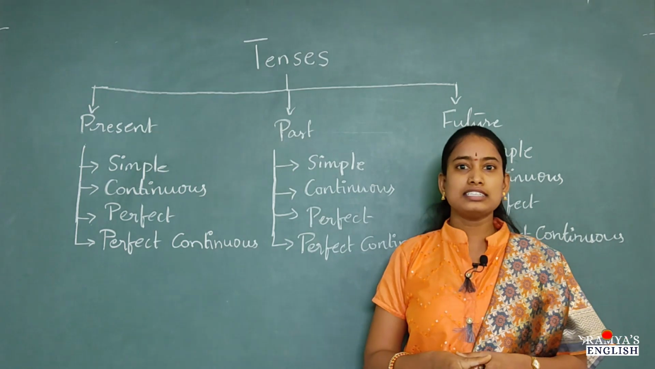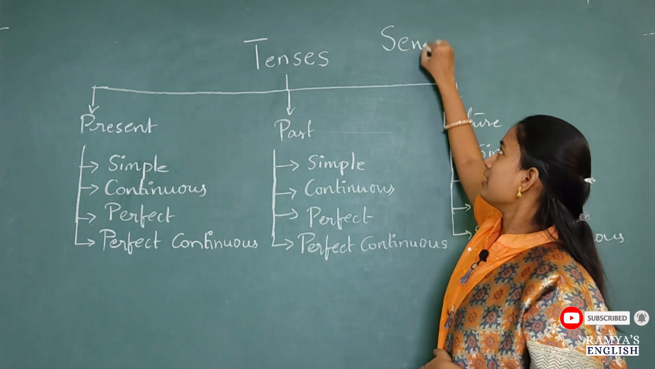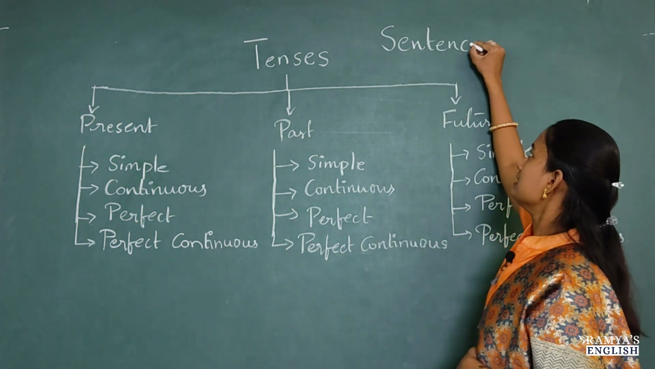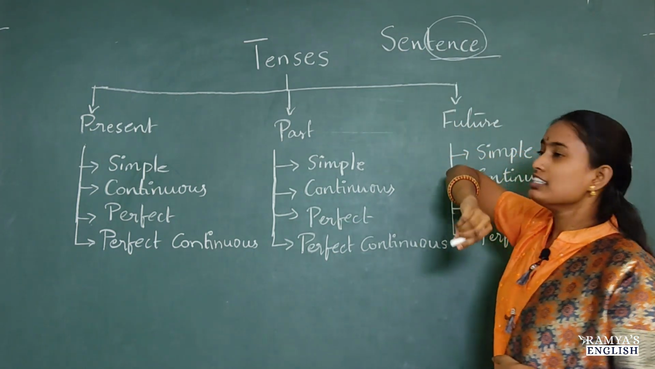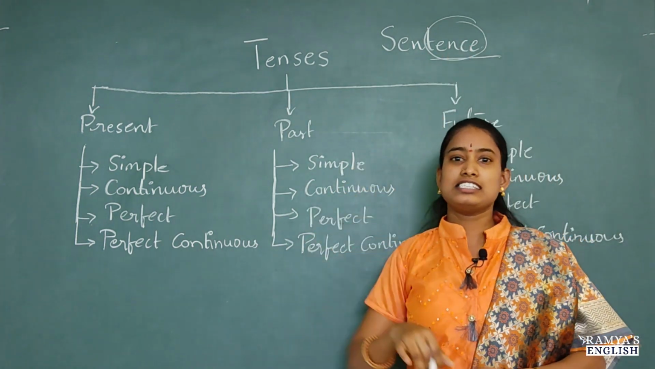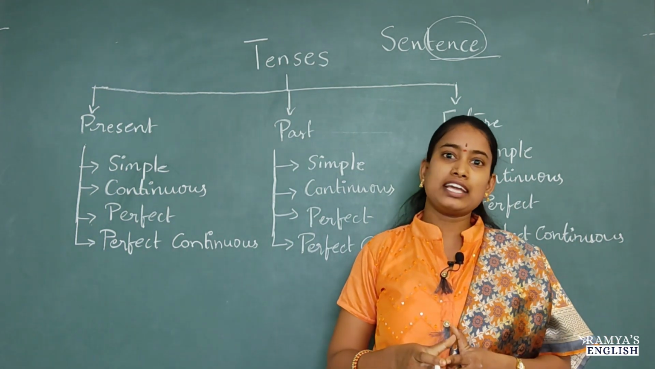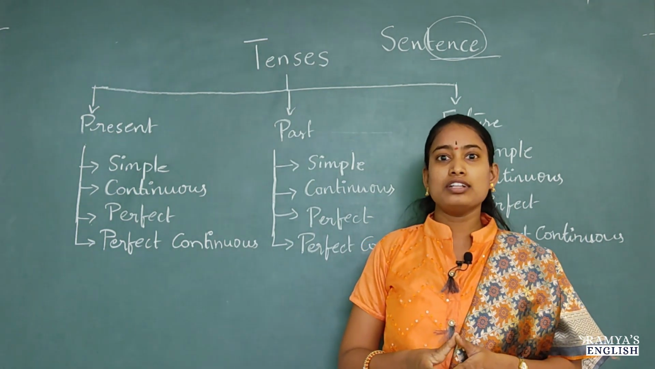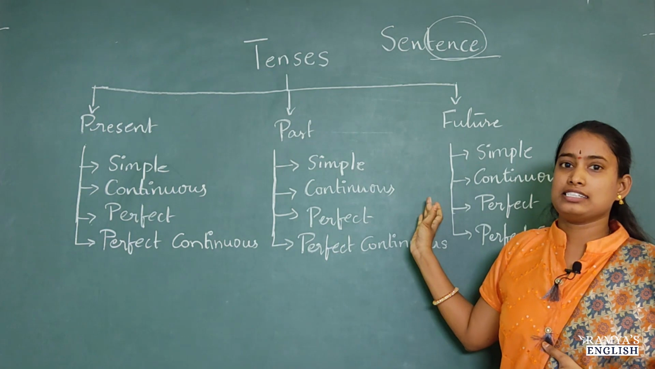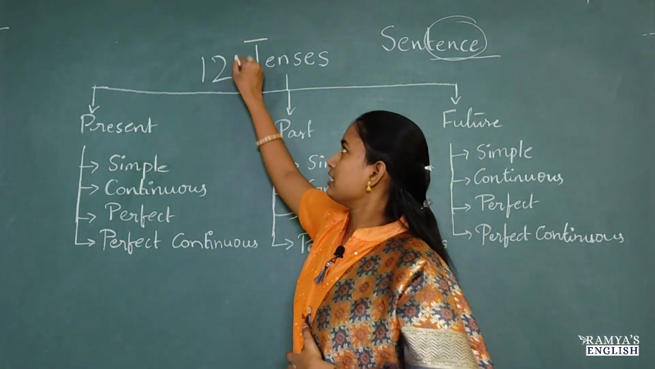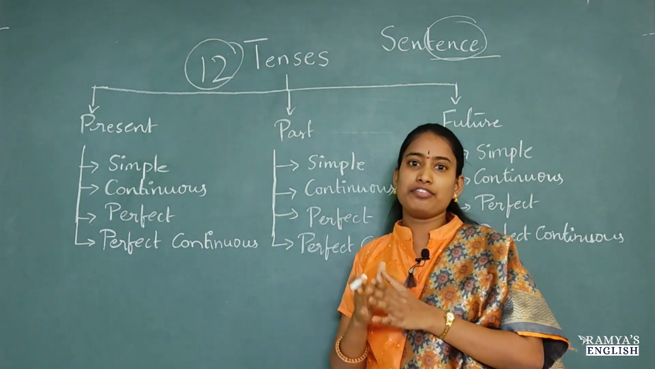So why do we need to learn these tenses? Because without tenses, we cannot learn or speak sentences. See here, this is tense. So there is a tense in the sentence. That's why we should definitely learn tenses, so that we can speak English fluently and also correctly. Now, there are 12 tenses overall. So let us learn all these 12 tenses in each and every video.